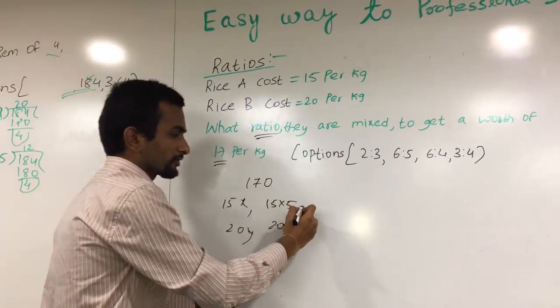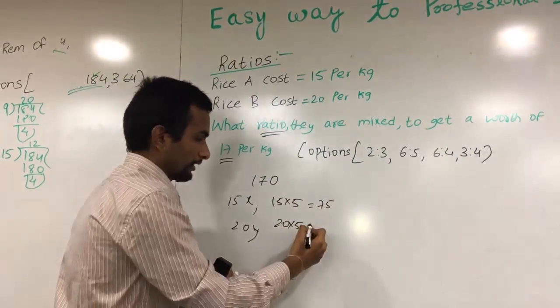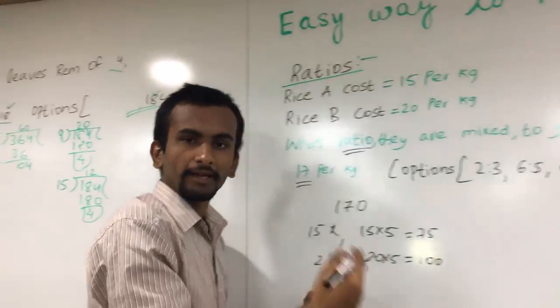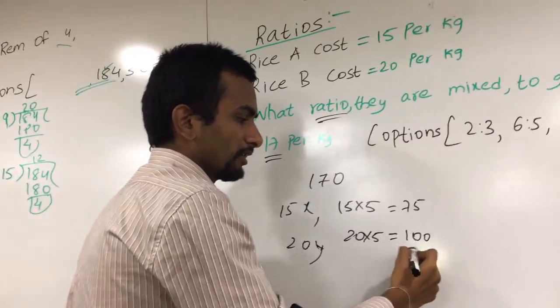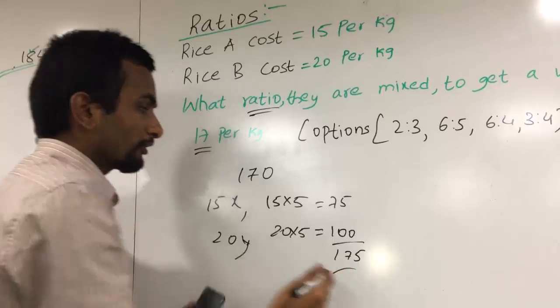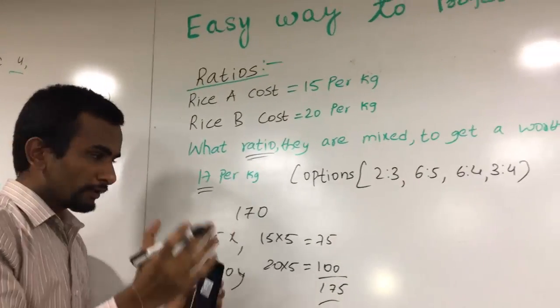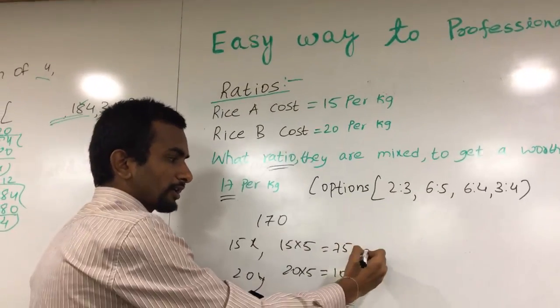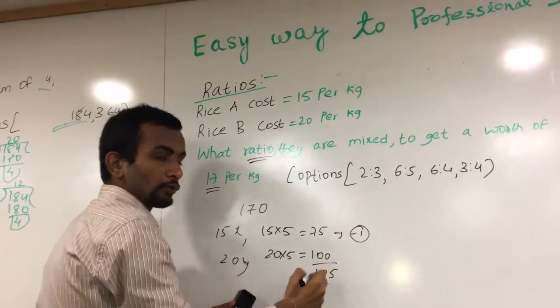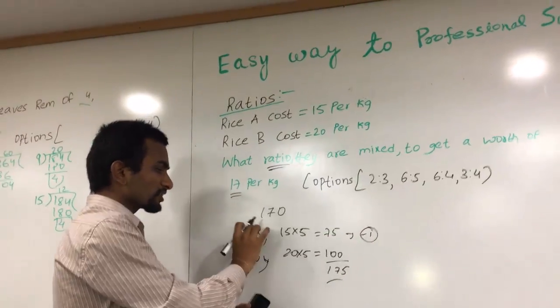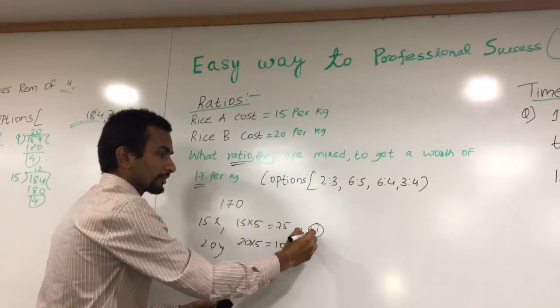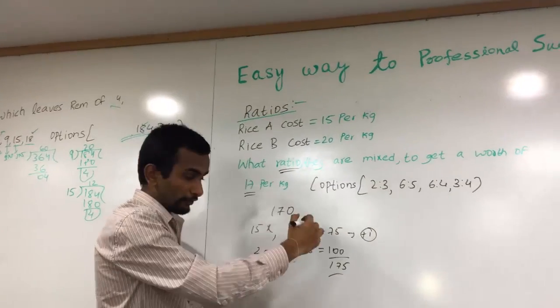So 15 into 5 gives 75 and 20 into 5 gives 100. We add these up to get 175, but we have to get 170, right? So we have to reduce by 1 term. For the smaller number we add one term, and for the bigger number we reduce one term.